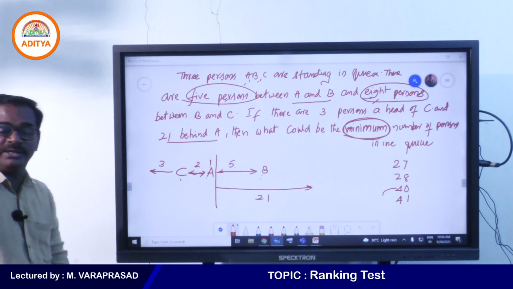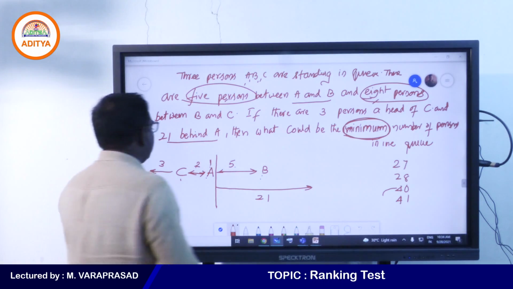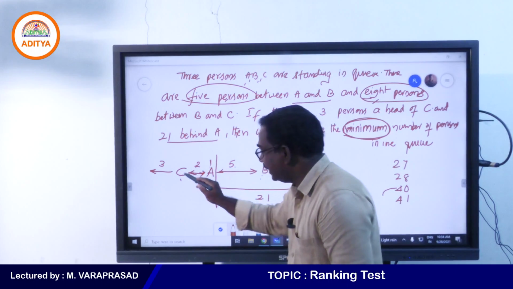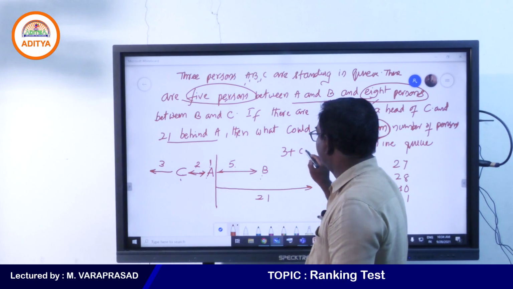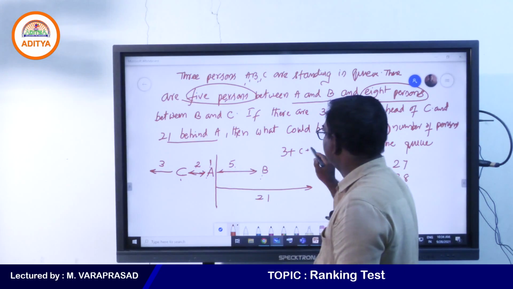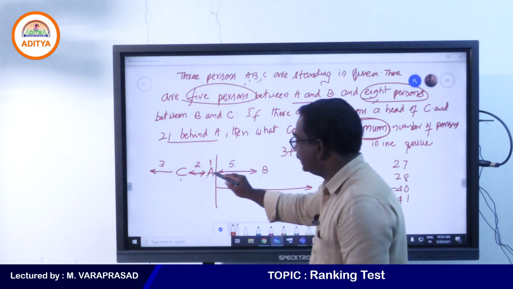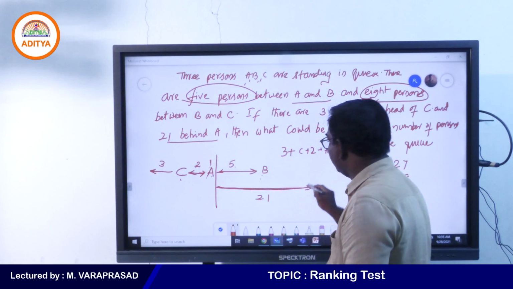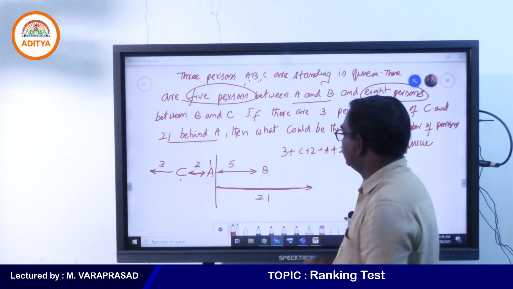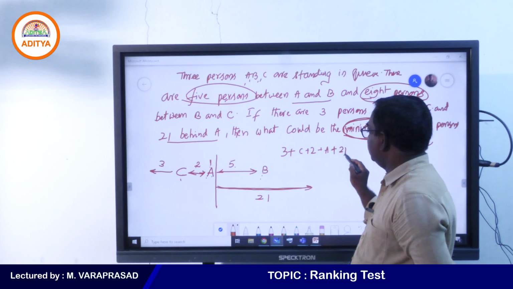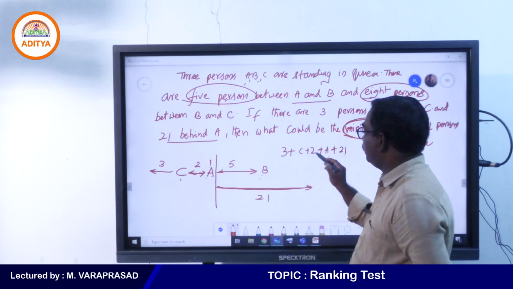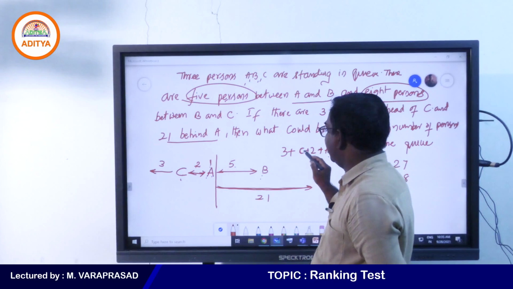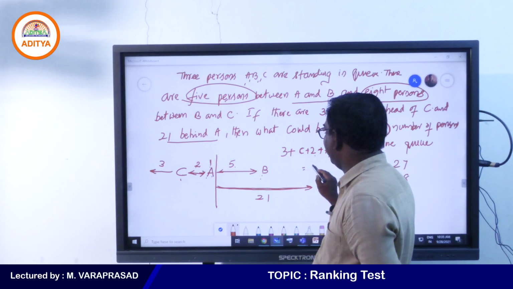Now see what is the answer. This is 3 plus C plus 2 plus A. Behind A 21 members are there. So 21 plus A, 22 plus 2, 24 plus 4, 28 is the answer.